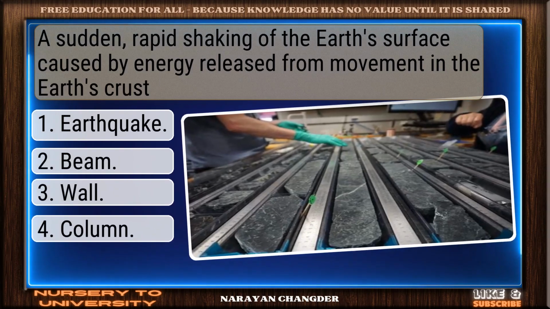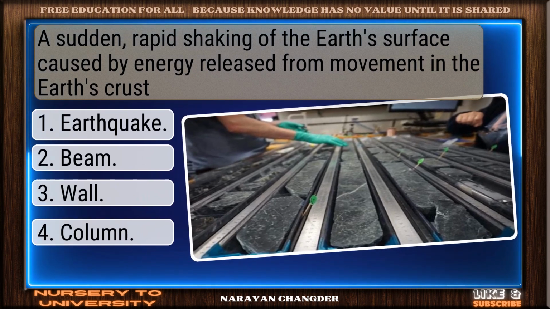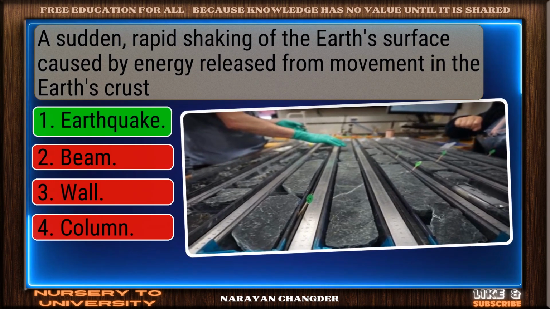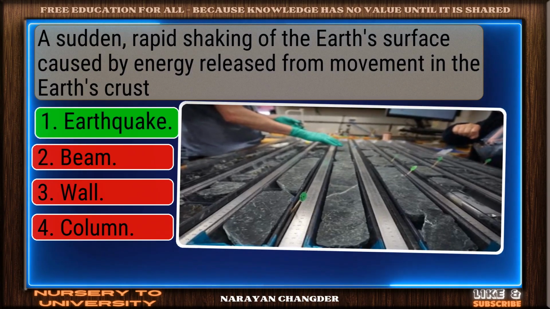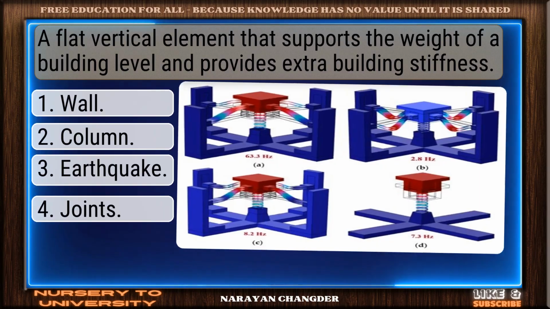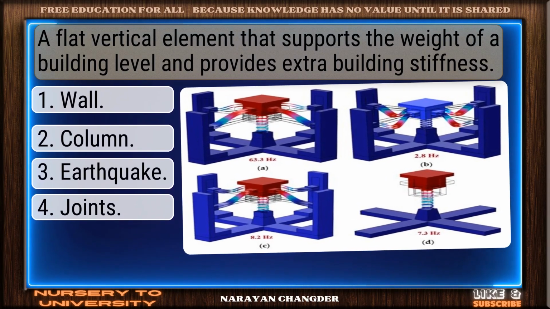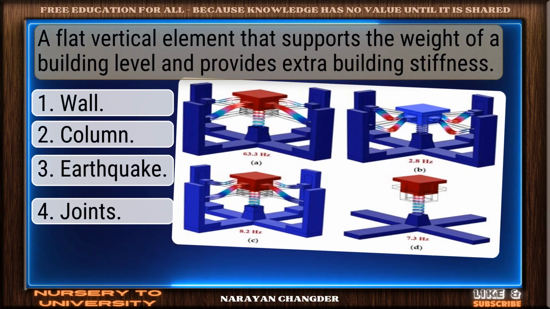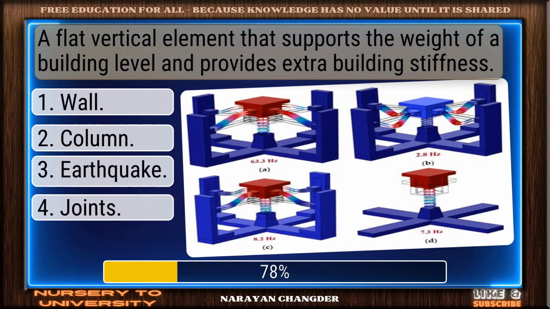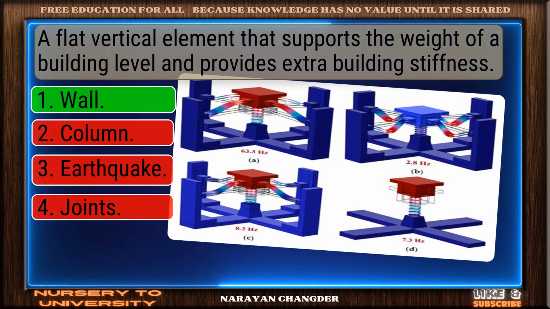A sudden, rapid shaking of the Earth's surface caused by energy released from movement in the Earth's crust. Great thinking. Earthquake is the right choice. A flat vertical element that supports the weight of a building level and provides extra building stiffness. Good thinking. Wall is the right answer.